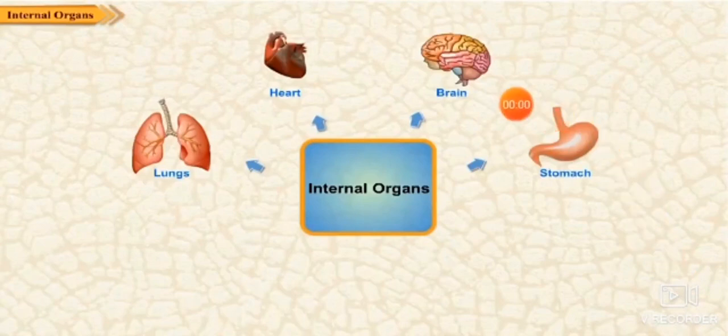Students, these are the pictures of the internal organs. Lungs help us to breathe. Heart helps us to pump blood to all parts of the body. Brain is the controlling center of our body and it is in the head. ये हमारे head के अंदर होता है brain. Stomach helps us to break down and digest the food. When we eat something, our food breaks down and gets digested with the help of the stomach. These are the functions of internal organs.